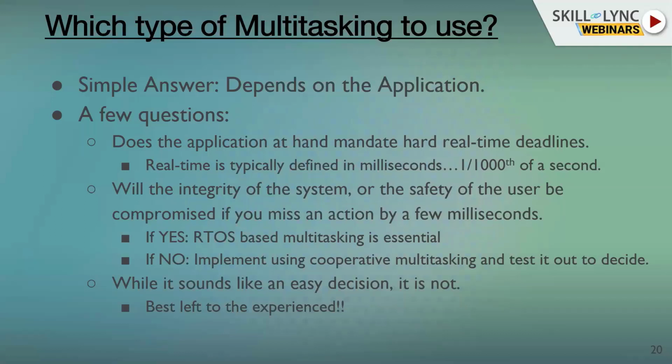Sometimes there are some physical inputs which are very slow, so there it doesn't make any sense going real time. For example, heating. Generally heating outputs are much slower than, for example, a motor driver. And a motor driver is quite slower as compared to an audio visual output. So you have to decide based on whether the application actually demands it or not. If you think that it doesn't demand, or if you cannot figure it out just yet, it's best to implement it right now as a cooperative system, and then you test it out.